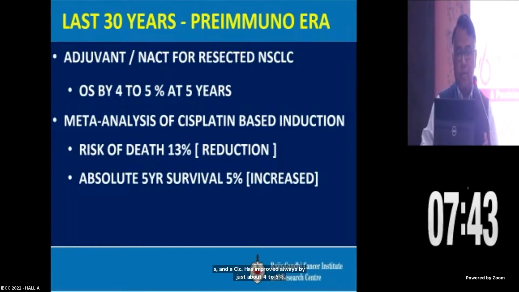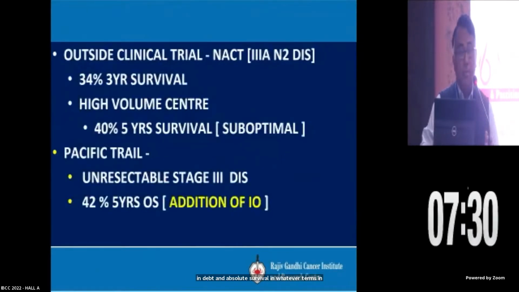And meta-analysis of the cisplatin-based induction has shown that it causes a 13% reduction in death, and absolute survival in whatever terms in meta-analysis, everywhere you see, it's just about a 5% increase. And if you see all these clinical trials for 3A, it's just about 34% 3-year survival. And from high volume centers like MD Anderson, MSKCC, it's higher, something about 40% at 5 years, which in today's